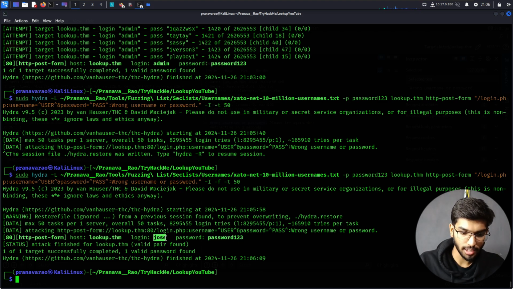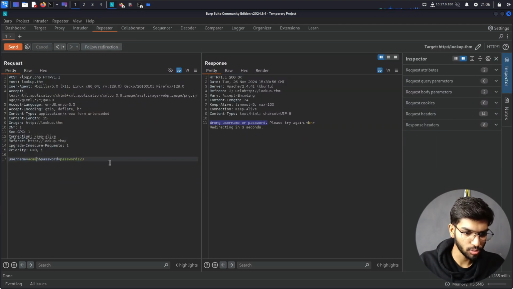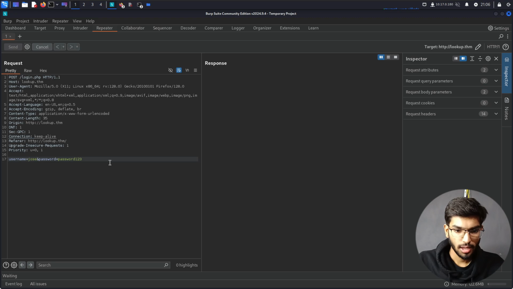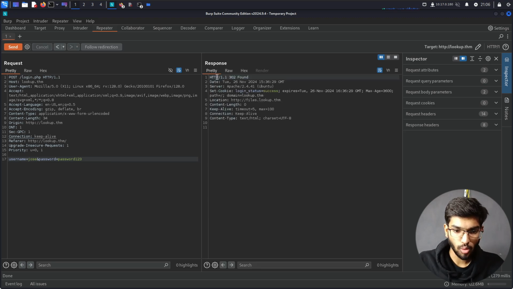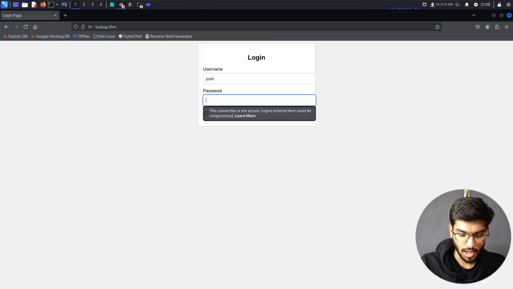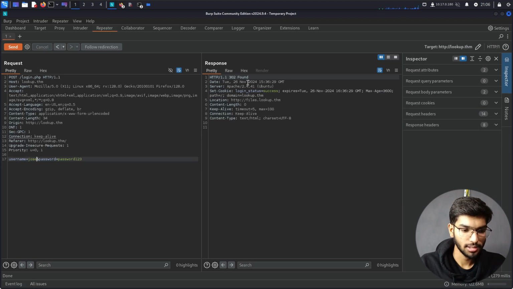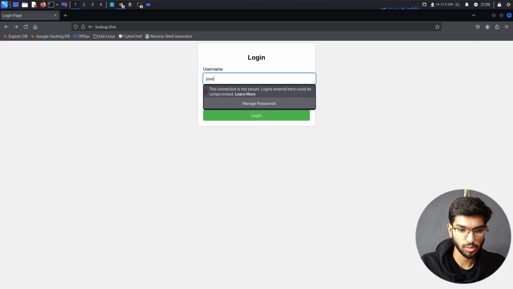Let's first go to our Burp Suite here and try to access with that user, and see what the response is going to be. It says 302 Found, which is a different thing altogether, which means we have found the right username and password combination for this page. So Josh, and then the password we found. Come on, that's strange. I guess I entered the wrong password. No, the username.